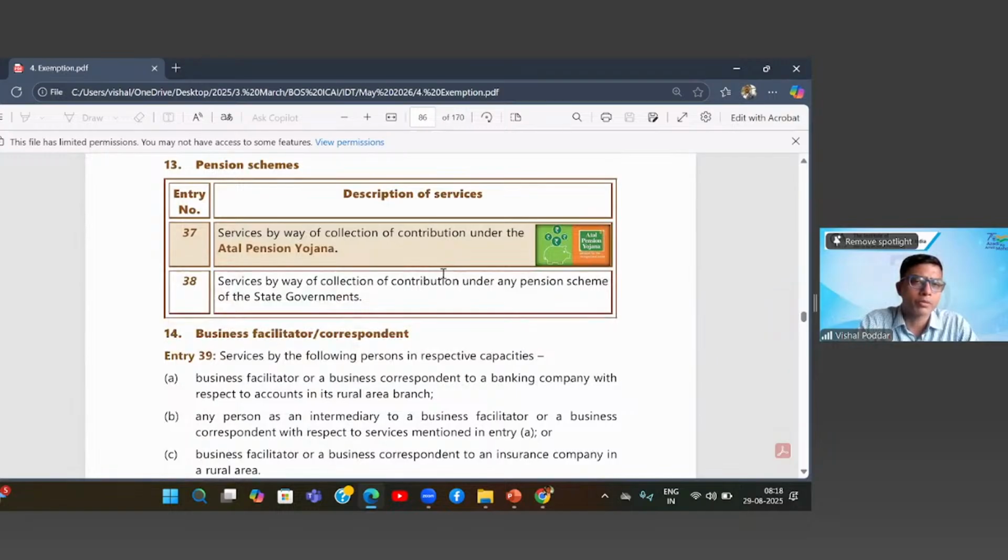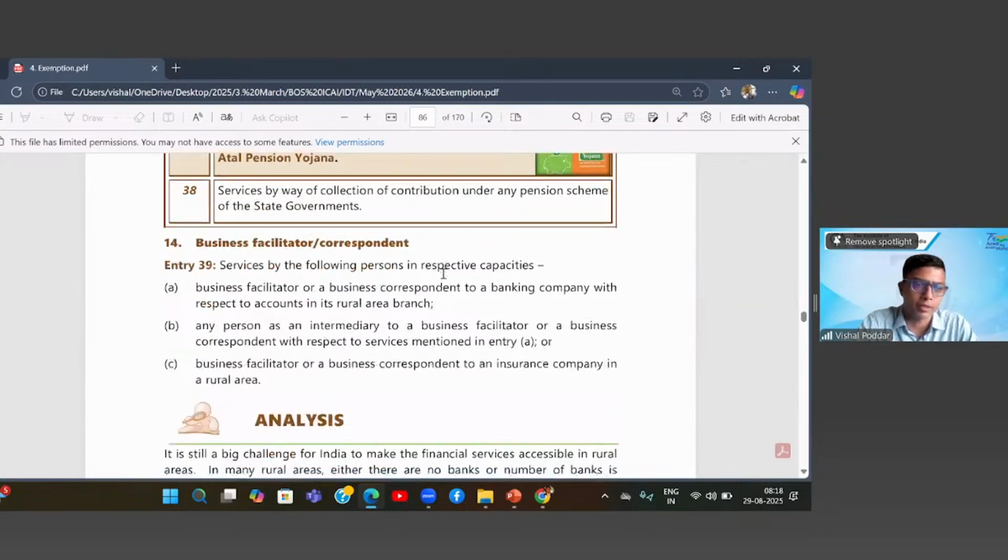Then comes these types of pension schemes, again run by various insurance companies. Again, these specific pension schemes will also be exempt.